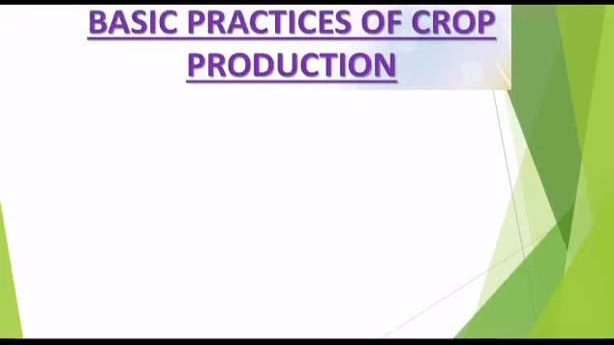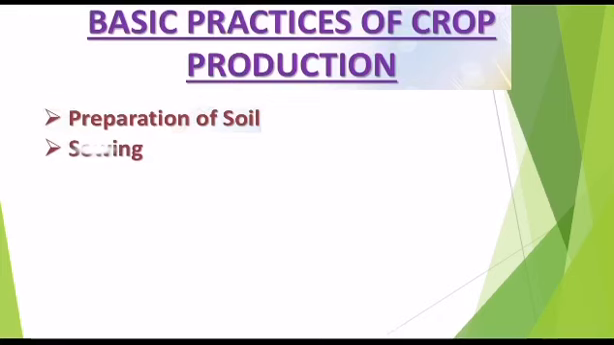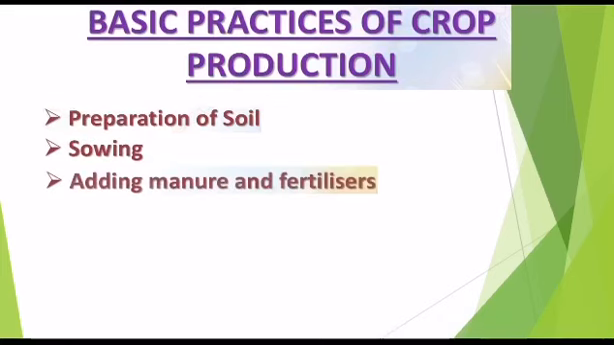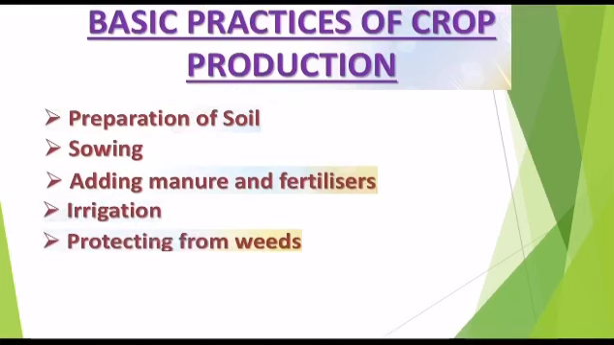Now moving on to the next point, basic practice of crop production. One by one we'll just go through these points. Preparation of soil, sowing, adding manure and fertilizers, irrigation, protecting from weeds, harvesting, and storage. Students, one by one we will go through these points.